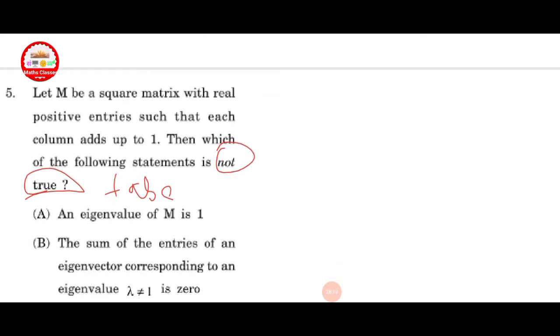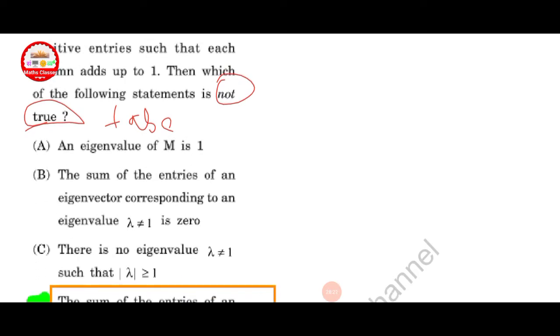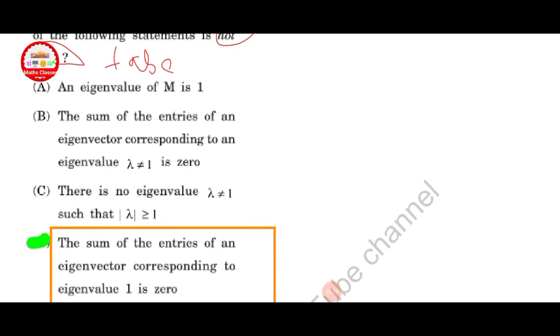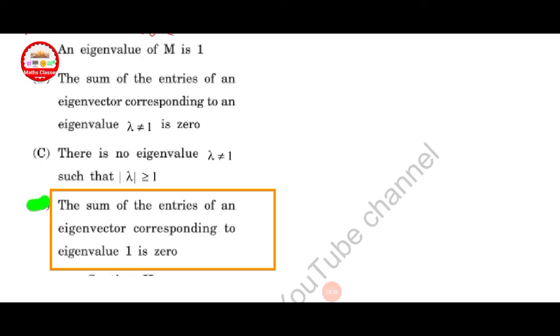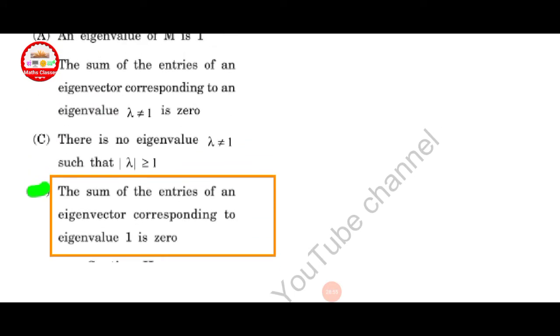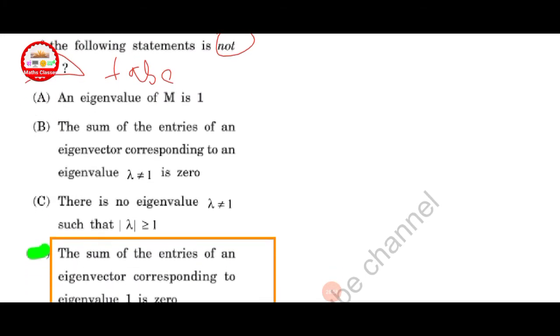Let M be a square matrix with real positive entries such that each column adds up to 1. Then which of the following statements is not true? That means which of the following is false. Option A: an eigenvalue of M is 1. Option B: the sum of entries of an eigenvector corresponding to an eigenvalue lambda not equal to 1 is 0. Option C: there is no eigenvalue lambda not equal to 1 such that the modulus of lambda is greater than or equal to 1. Option D: the sum of the entries of an eigenvector corresponding to eigenvalue 1 is 0. Here option D is incorrect. A, B, C are correct here.